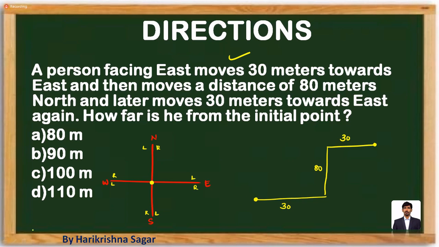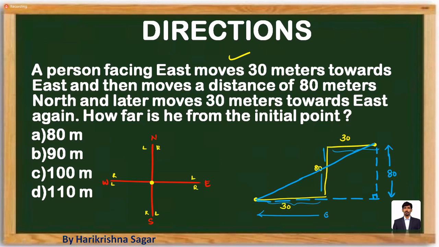Please do remember one important point, my dear students. He is asking how far he is from the initial point. The initial point is here and the final point is here. Whatever shortest distance they are asking, how far he is from the initial point, or what is the shortest distance between the initial point and final point, using that shortest distance, try to make a right angle triangle. So I'm trying to make a right angle triangle here. Now you can observe what this distance is. 80. So this distance is going to be 80. Here to here is going to be 30, here to here is going to be 30.